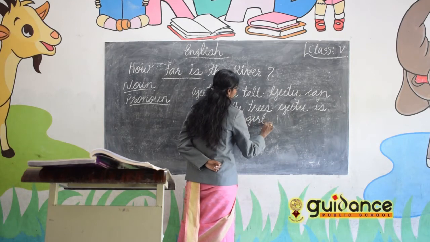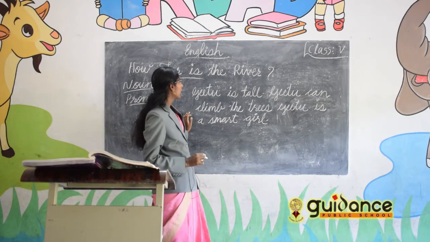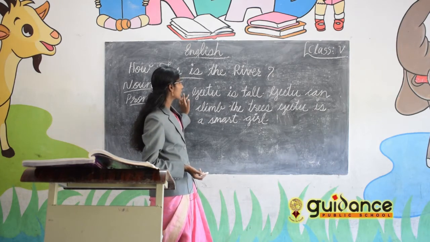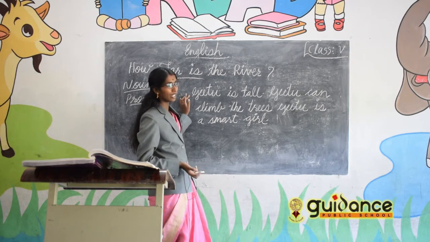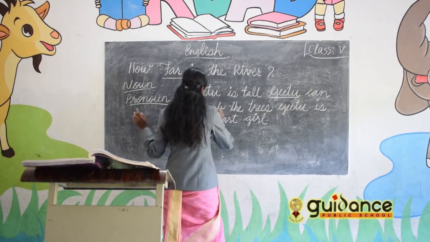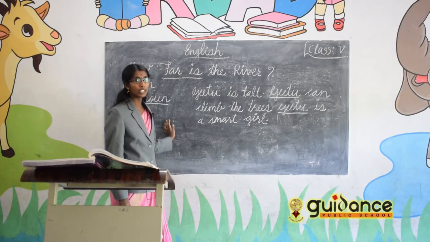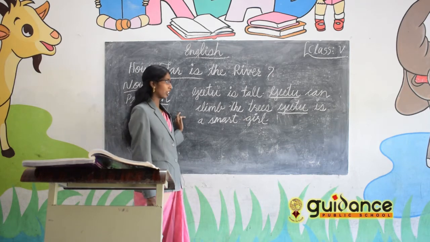Look at the board. Geetu is tall. Geetu can climb the trees. Geetu is a smart girl. So it is a small paragraph, small sentences given about Geetu. Look at the first sentence. Geetu is tall. Then Geetu can climb the trees. Geetu is a smart girl. So which name is repeating here? Geetu is repeating here, isn't it? So to avoid the repetition of the names, what do we do? We can use another word.